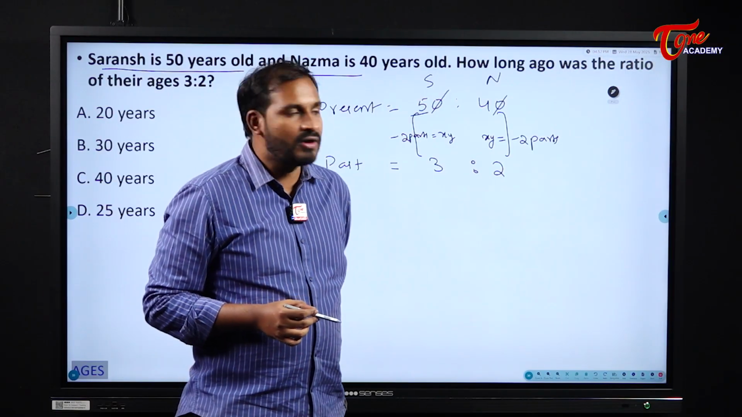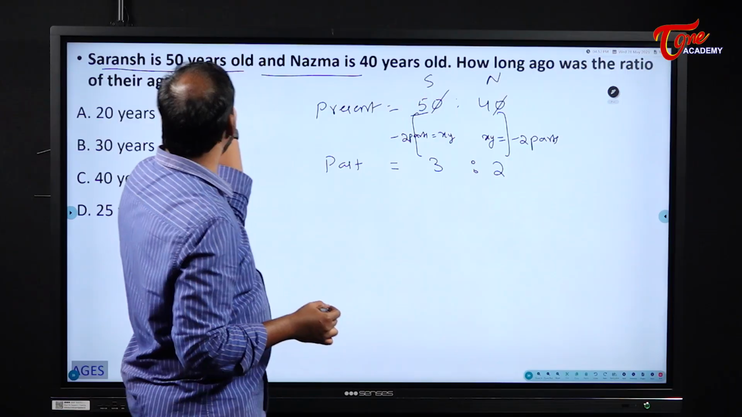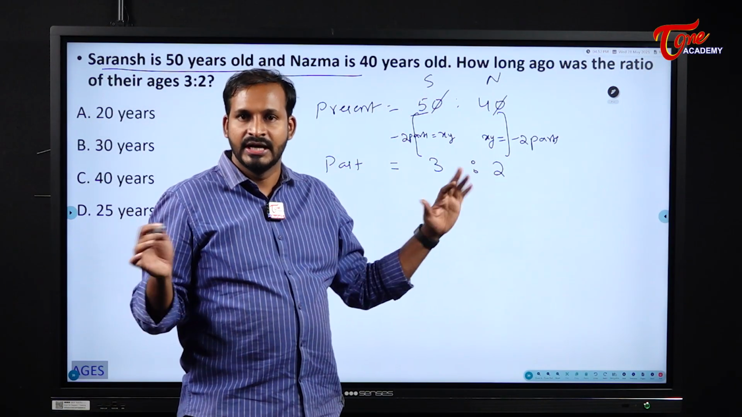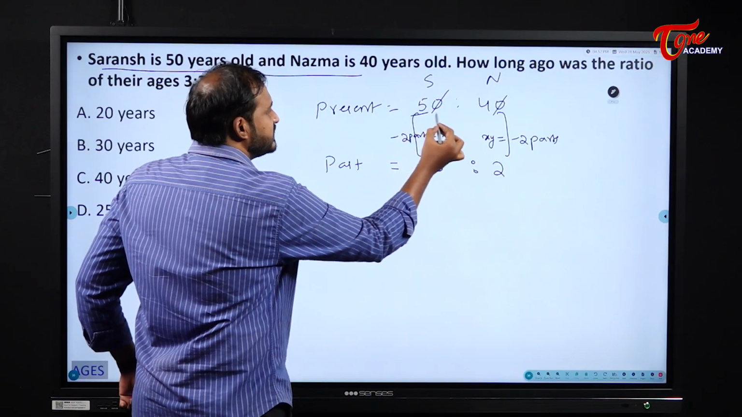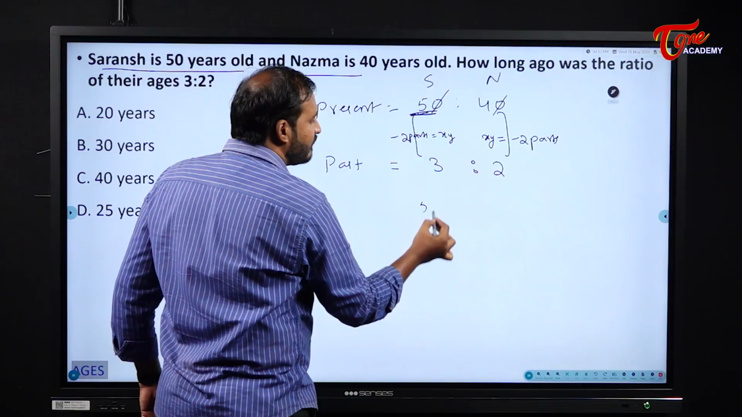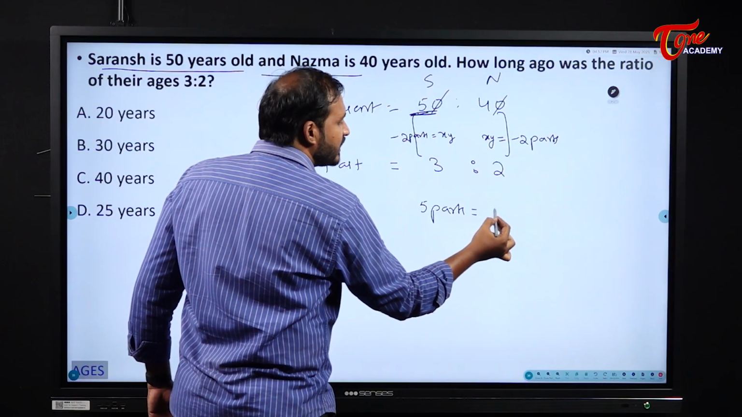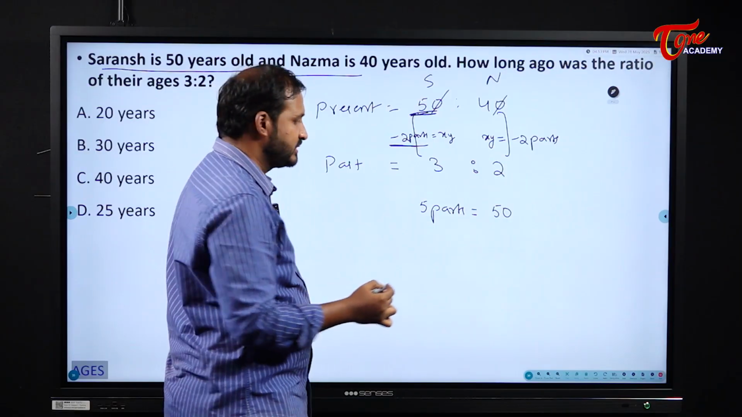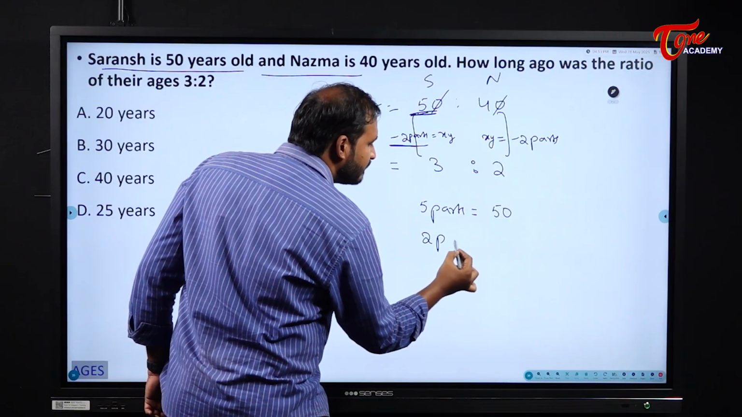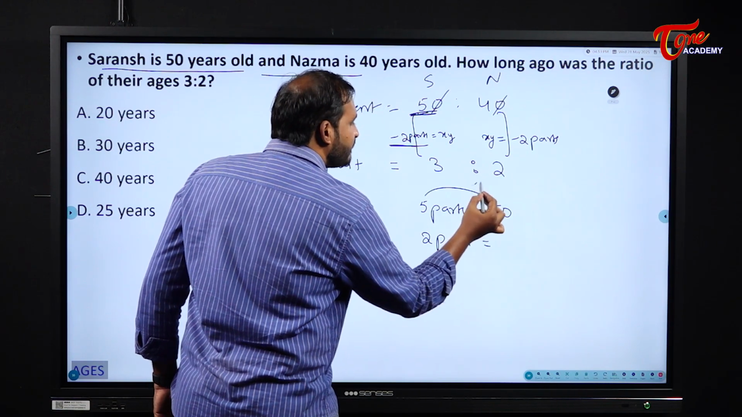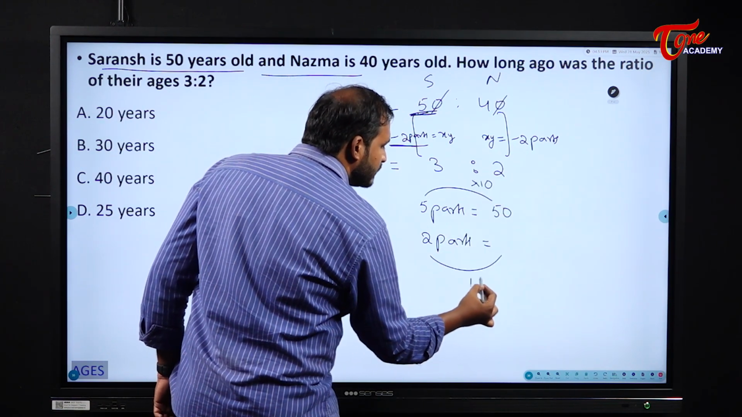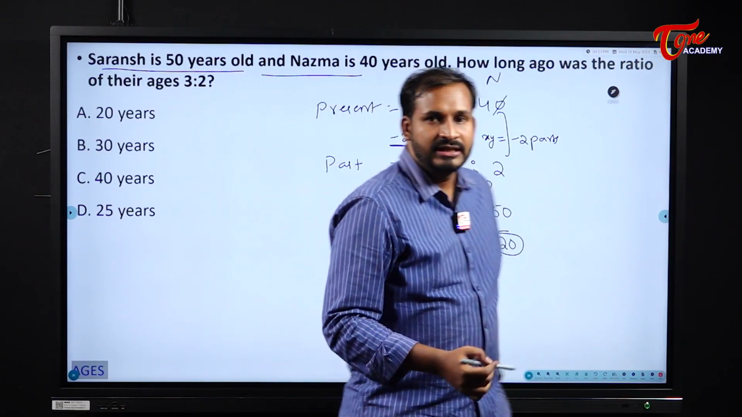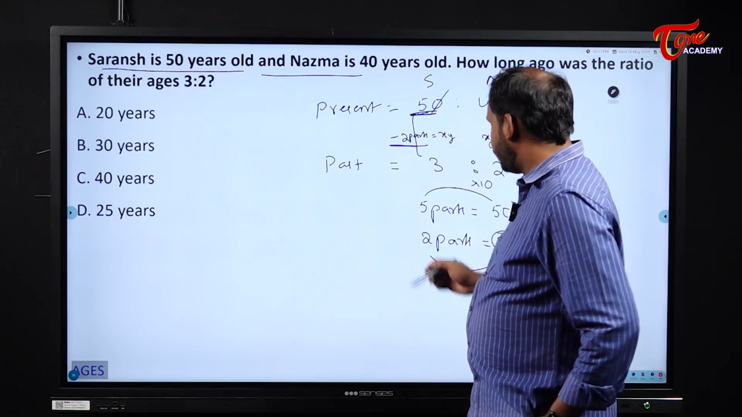Okay. In this question they clearly mentioned that 5 parts is equal to how much, students? 5 parts is equal to 50. Why? Because the present ages are 50 and 40. You can take 5 parts as 50 or 4 parts as 40, it is up to you. The present age is 50, that means 5 parts will become 50. And the difference is how many parts? 2 parts. So 2 parts becomes what here? Tell me. 5 tens are 50, so 2 tens are 20. So their ages were 3:2 before 20 years.